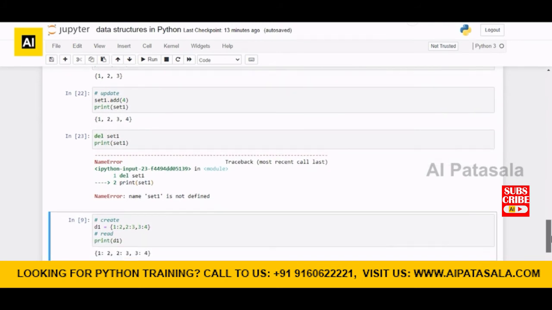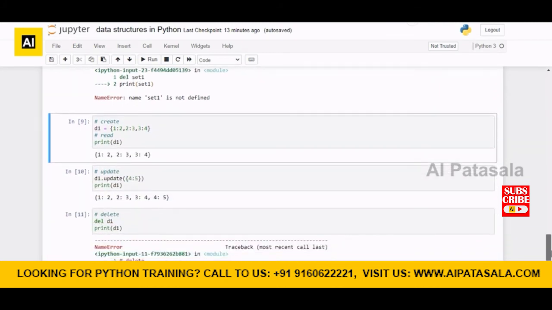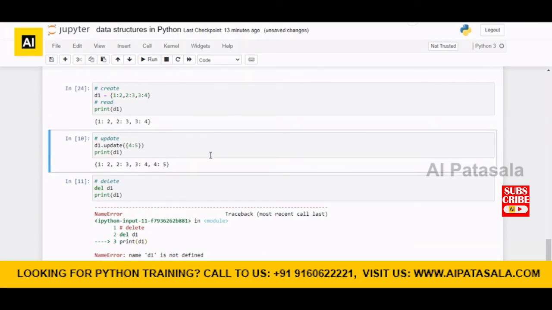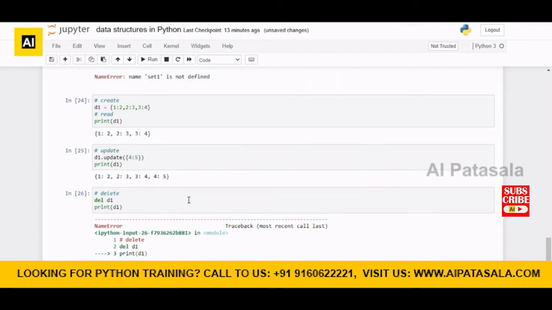The elements inside the set are immutable. Dictionary: we can create, read, update and delete. So it is a mutable data structure. We can delete it. We have updated with a new item inside the dictionary with 4 as key and 5 as value.